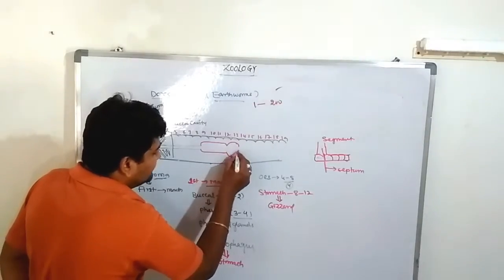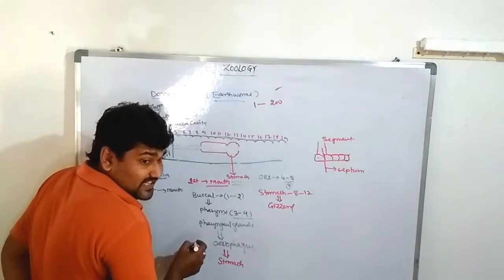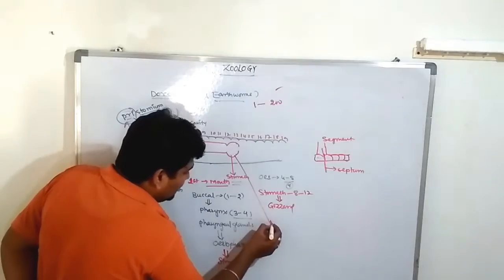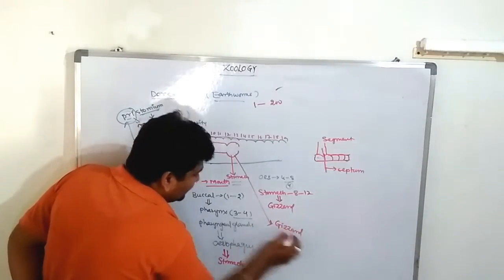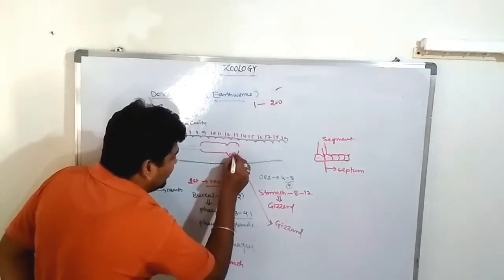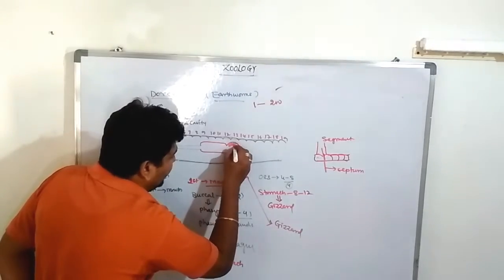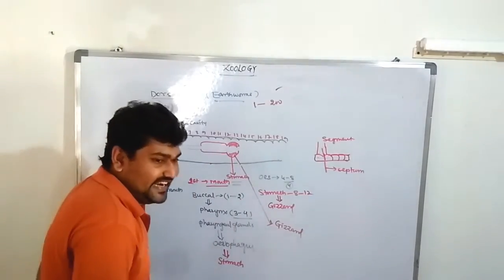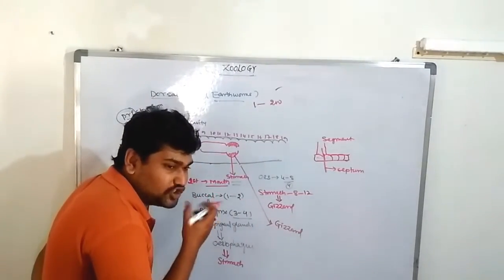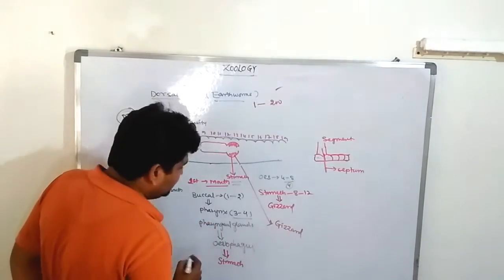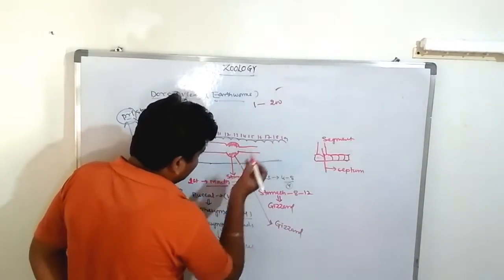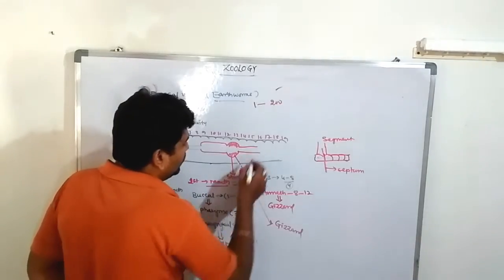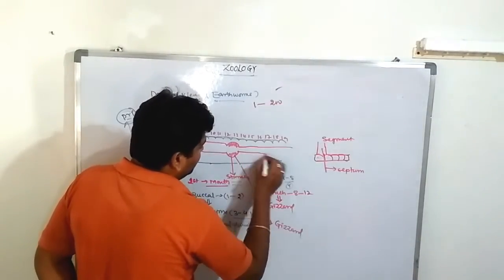That muscular organ is known as the gizzard. The complete digestion process occurs in this region. The wall of the gizzard contains chitinous spines, chitinous spicules, for the mastication of the food in the gizzard region. This leads into the intestine. The intestine starts from the 13th segment to approximately the last portion of the body.